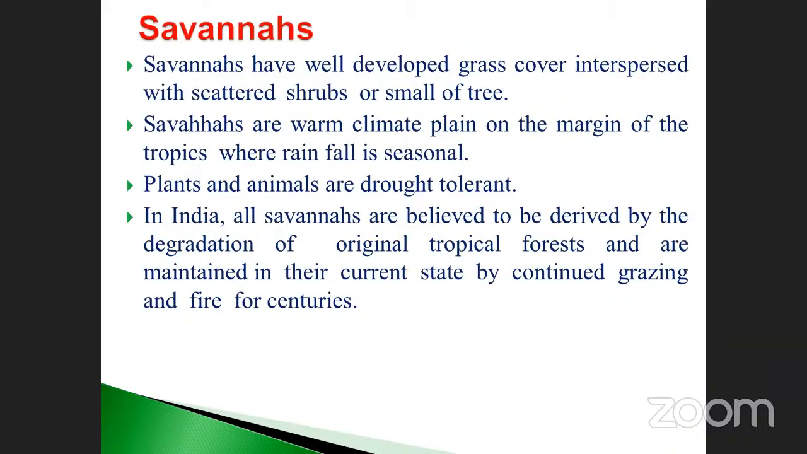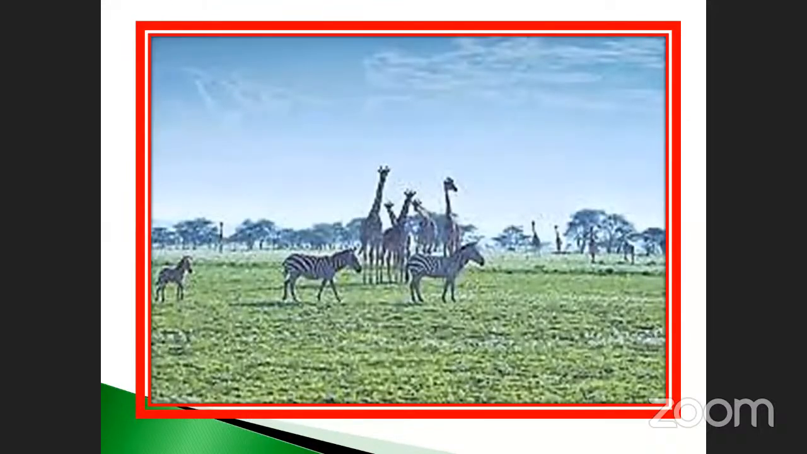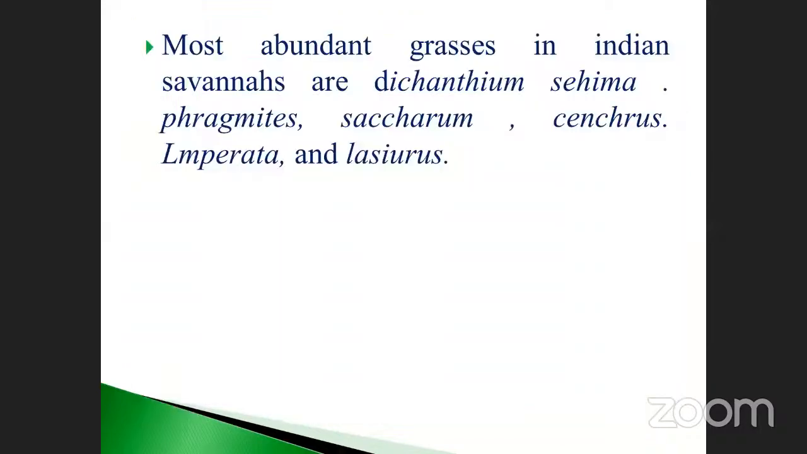Okay, savannas. Savanna is also a well-developed grass cover interspersed by scattered scrubs or small trees. Okay, my dear, Indian savannas are also there. Next, what plants grow in this area? Dichanthium, Cenchrus, Phragmites, Saccharum, Cymbopogon, Lampranthus, and also Lasiurus. These are the names. These four plants you can easily identify. Dichanthium, Saccharum officinarum, which is nothing but sugarcane, Phragmites.